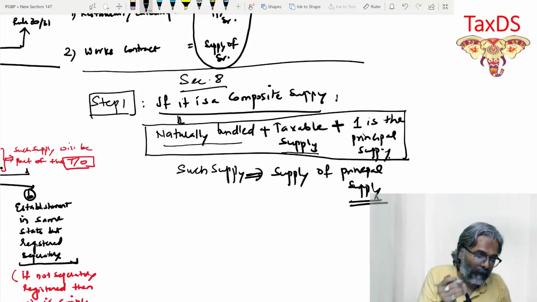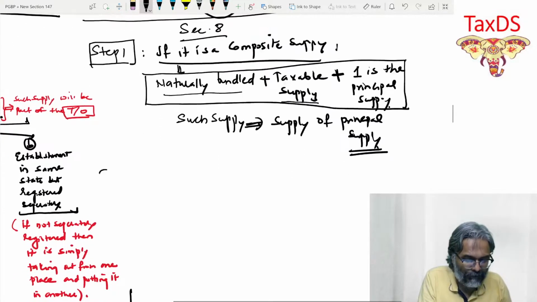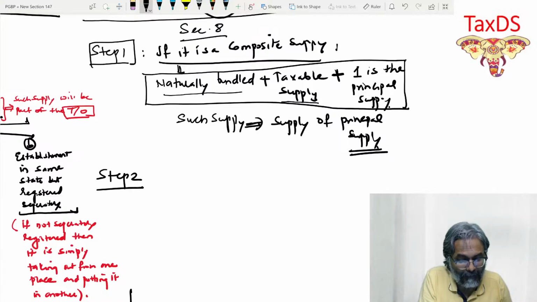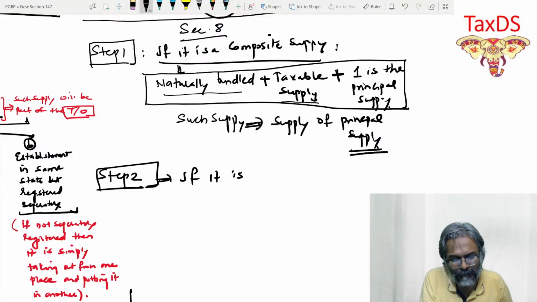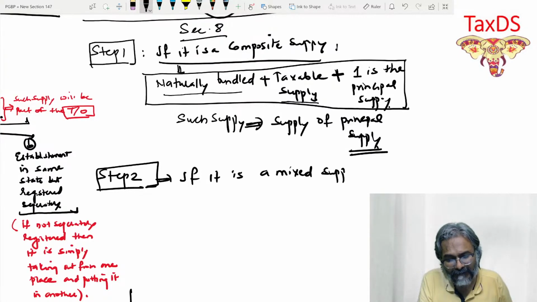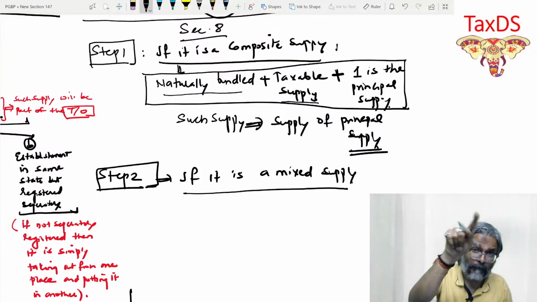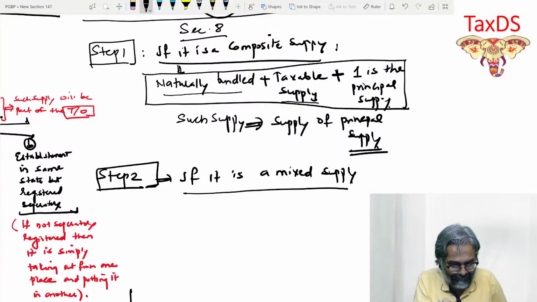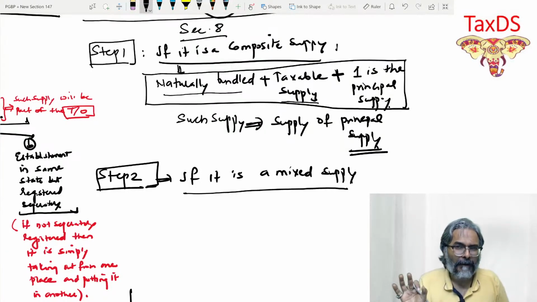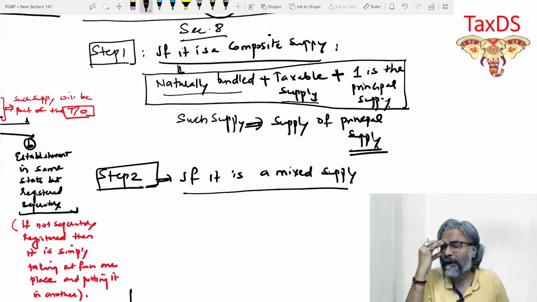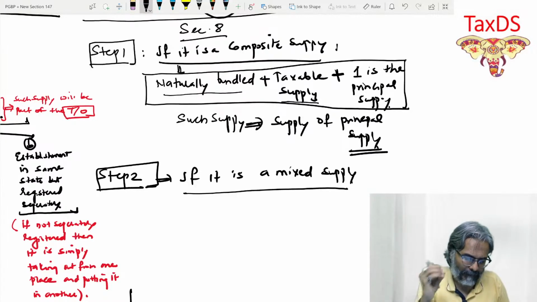So if one of the points, students, in this equation is breached, the equation which I have referred to, then you go to the second step. And what is the second step, students, in this case? If it is a mixed supply. Again, I'm repeating, friends. How do I identify that this is a mixed supply? You identify that this is a mixed supply if one of the conditions of the composite supply is breached. That is where you will land up to be considered as a case of a mixed supply.